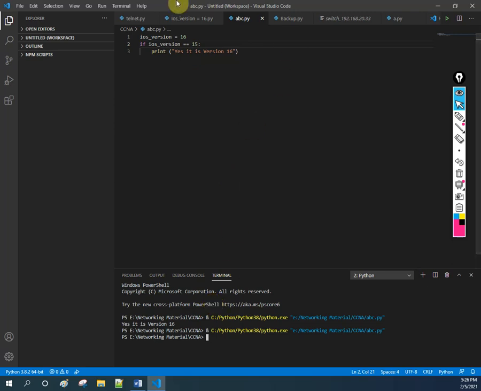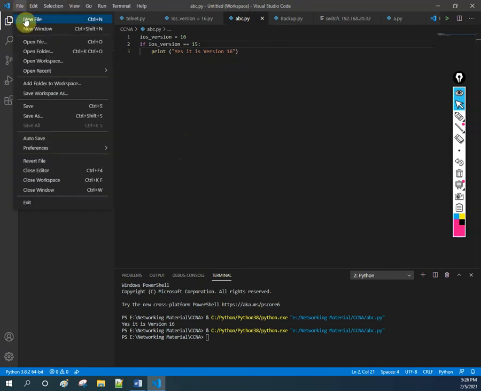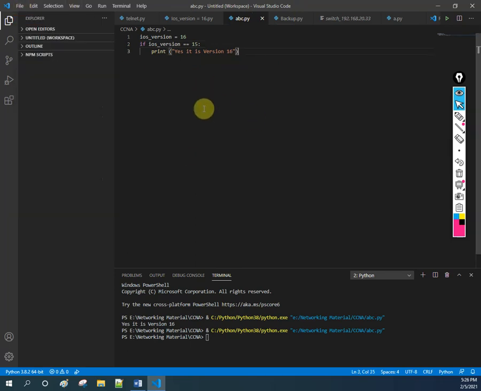This is a workspace, Visual Studio Code. We are going to use this software to do our coming labs. So in this one, just go to the file menu, create a new file, and then paste the code, or you can type here. After that, you need to save this one. When you are saving, you need to give it a name, for example I will write ABC, and you need to write .py,